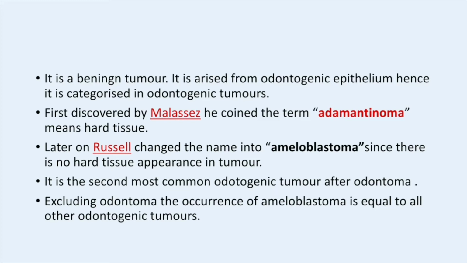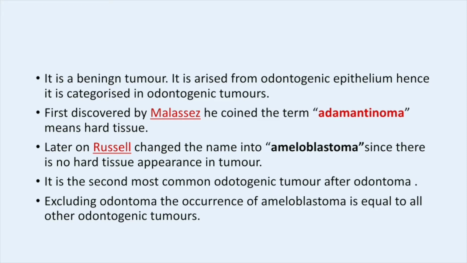In odontogenic tumors, there are three classifications: tumors arising from the odontogenic epithelium without ectomesenchyme, tumors arising from the odontogenic epithelium with the involvement of the ectomesenchyme, and tumors arising from the odontogenic epithelium with or without involvement of the ectomesenchyme. But ameloblastoma comes under the category of odontogenic epithelium, so it is called an odontogenic tumor.